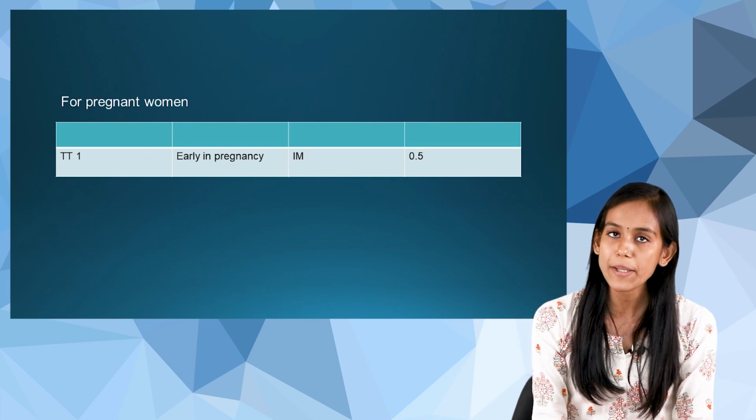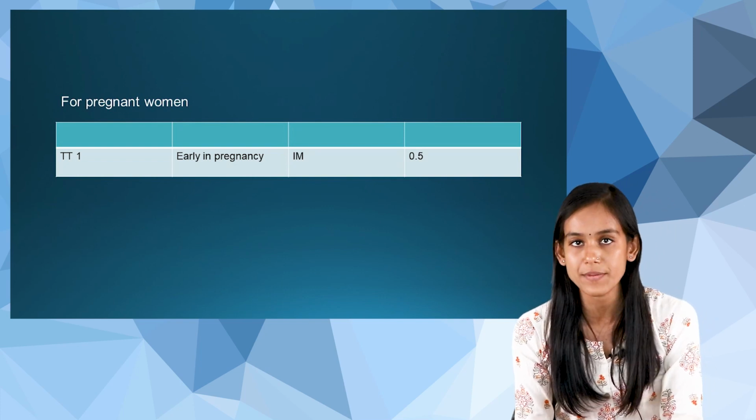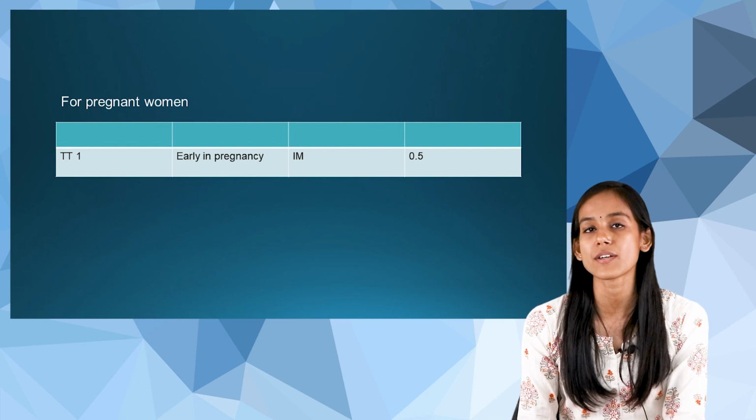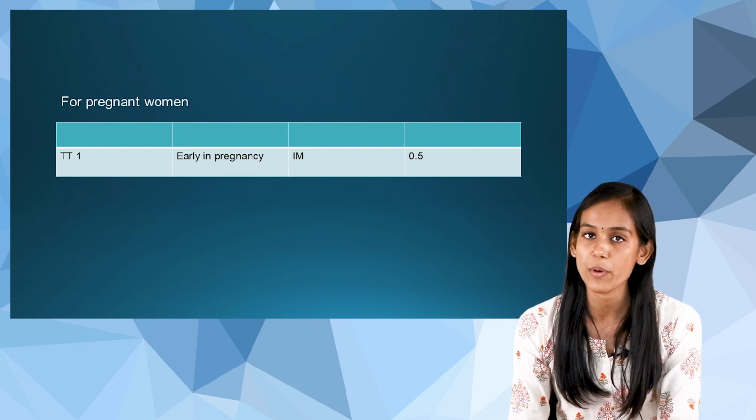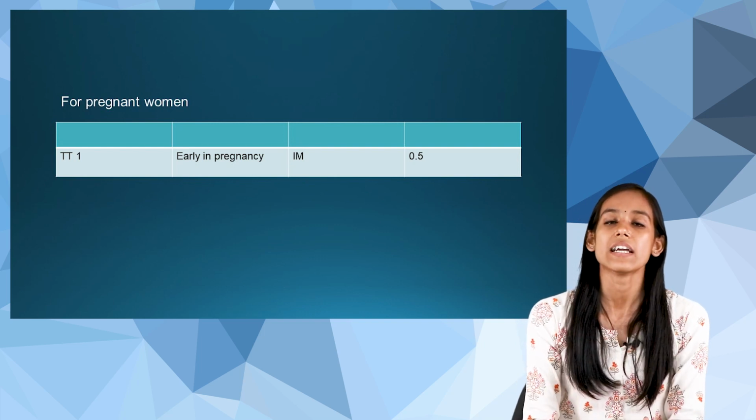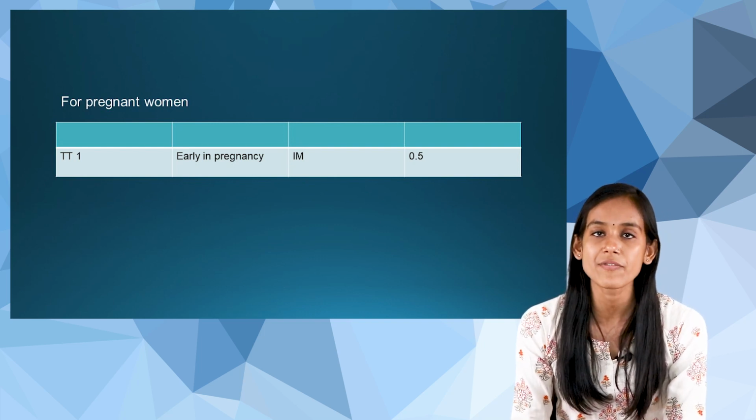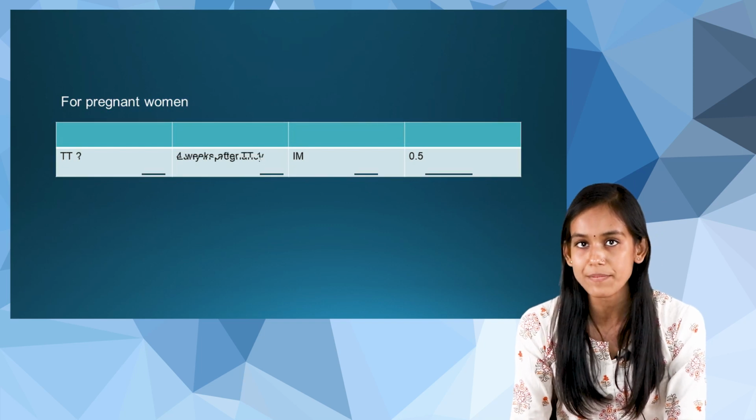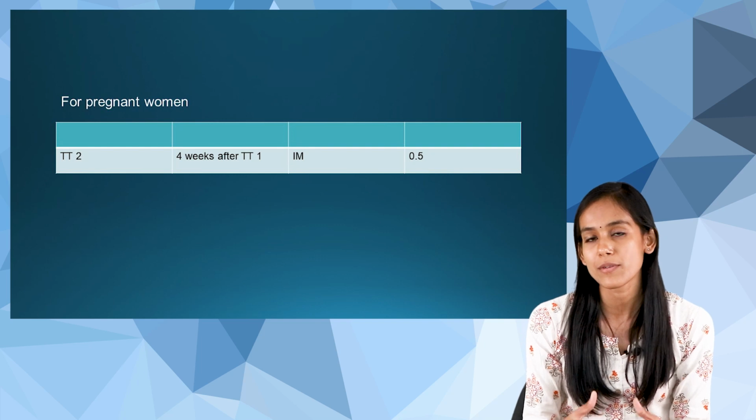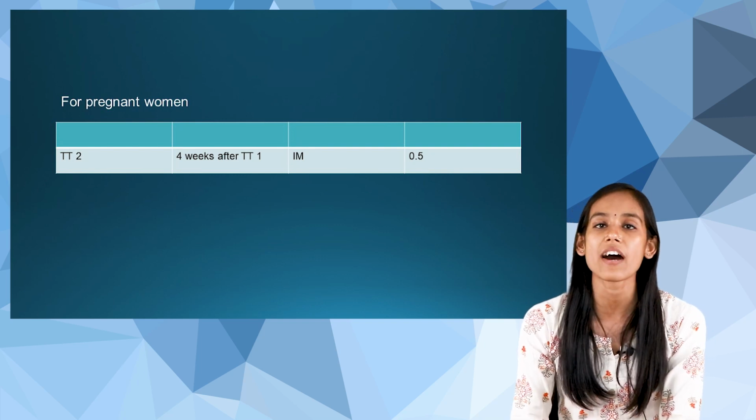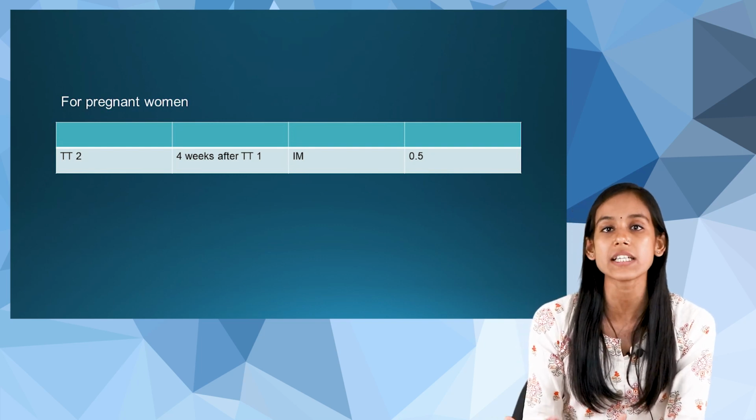Now we have certain vaccines in our immunization schedule for pregnant women. So in early pregnancy, we are going to give TT1, and for all these, the route will be intramuscular and the dose will be 0.5 ml. So first, in early pregnancy, we are going to give the first dose of TT, that is TT1. And once they receive TT1, starting from that time, 4 weeks after the TT1, we are going to give TT2.